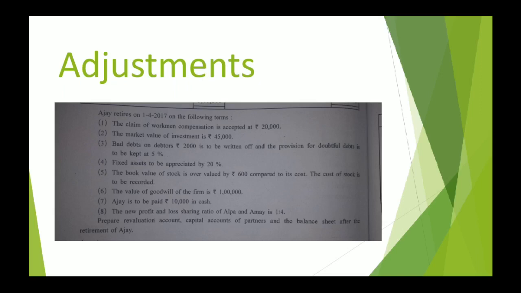And in your given question, whenever nothing is instructed that how you are supposed to make the payment, whether you are supposed to pay in cash or you are supposed to keep it as loan, that time always it is to be kept as loan. Coming towards our sum, they have instructed that 10,000 is to be paid in cash.